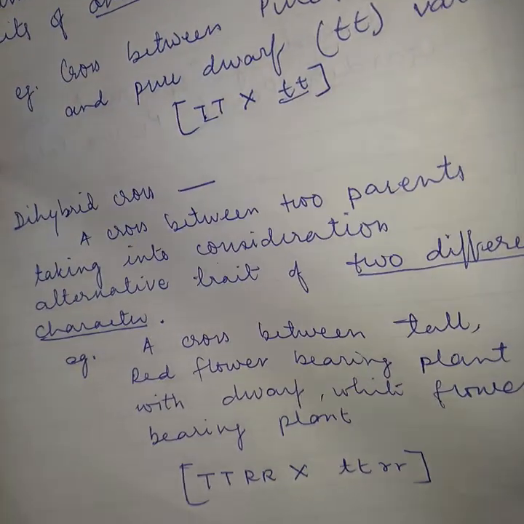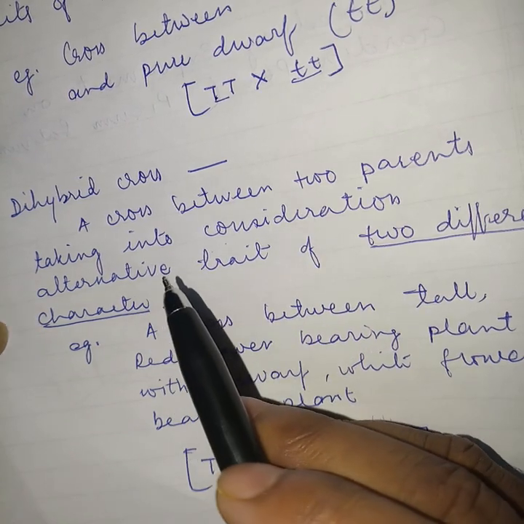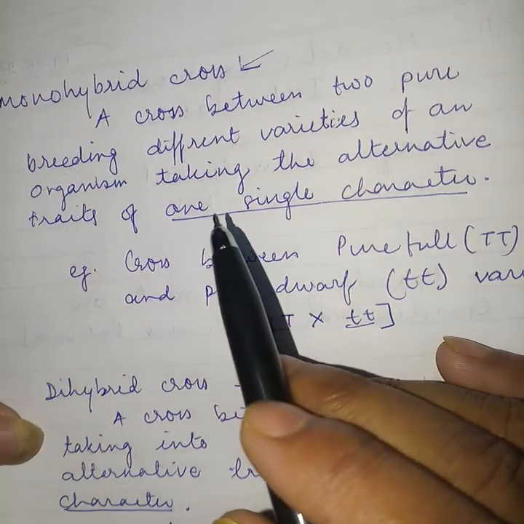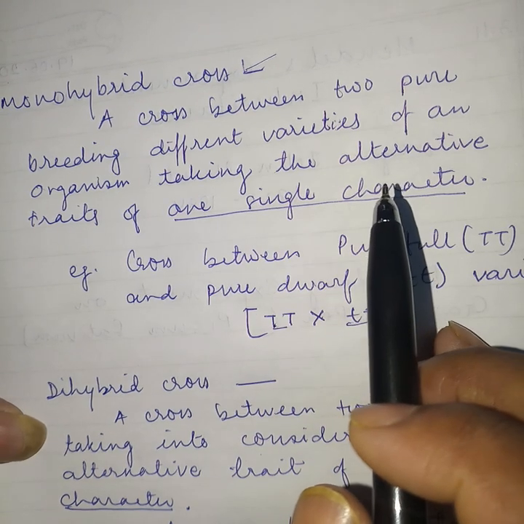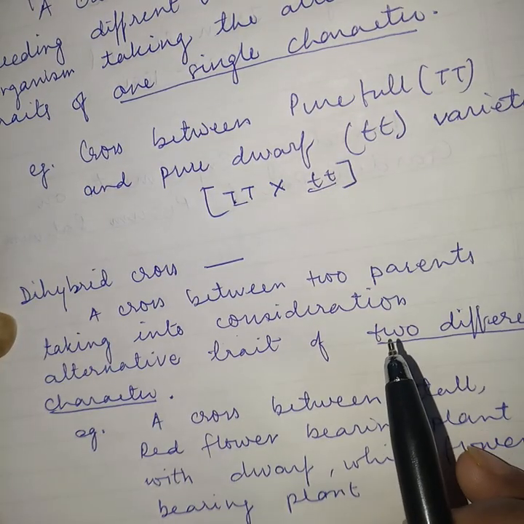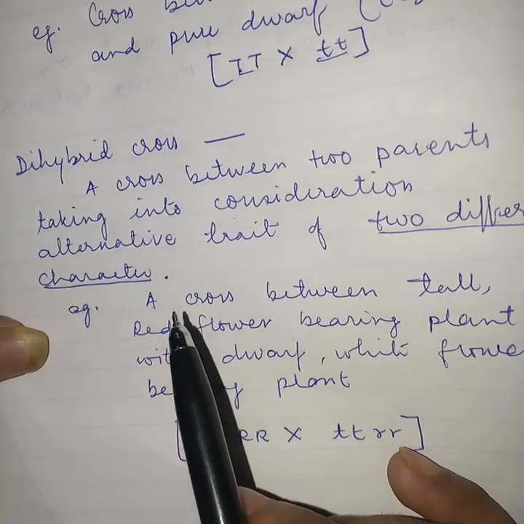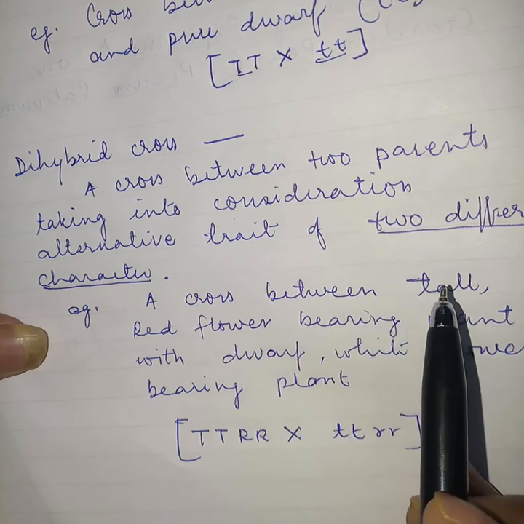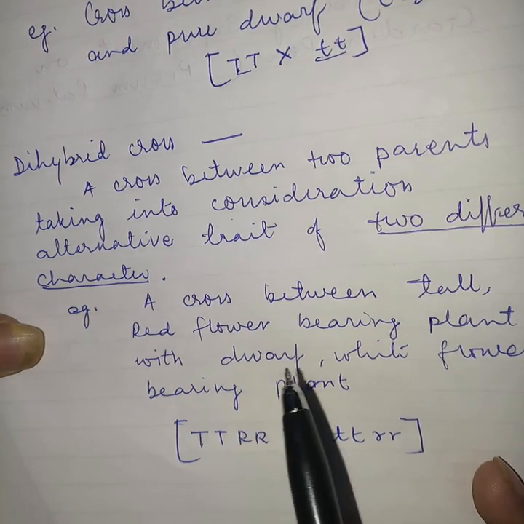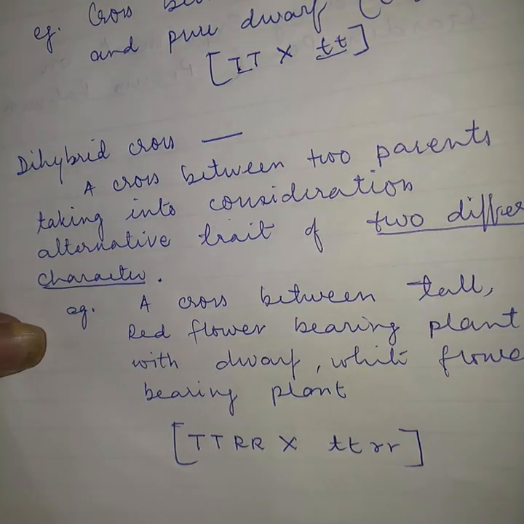Now see, what is a dihybrid cross? A cross between two parents taking into consideration alternative traits of two different characters. In the monohybrid cross, it was one single character. But in the dihybrid, it is two different characters. See the example. If a cross takes place between a tall plant bearing red flowers and a dwarf plant bearing white flowers, such a cross is known as a dihybrid cross.